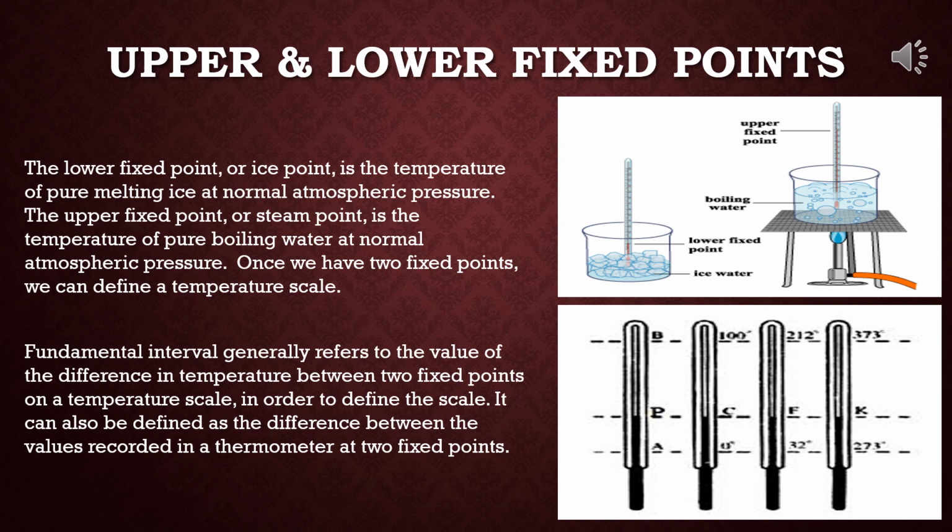Now see the first diagram. Upper fixed point, when water is boiling, that means steam point, boiling water, and lower fixed point, when water is cooling, that means ice point. And there are three thermometers. First one is Celsius, second one is Fahrenheit, and the third one is Kelvin thermometer, where the upper and lower fixed points have been pointed properly.